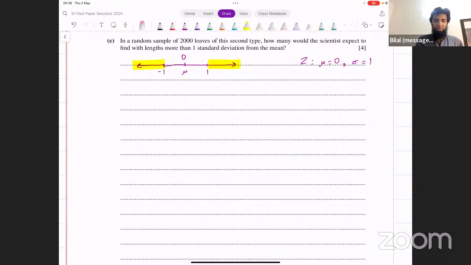In the middle, you've got 0. This is 0, which is actually the mean. 1 standard deviation for z is 1 unit. If you want to be more than 1 standard deviation away from the mean, what that means is z should either be less than -1 or it should be greater than 1.